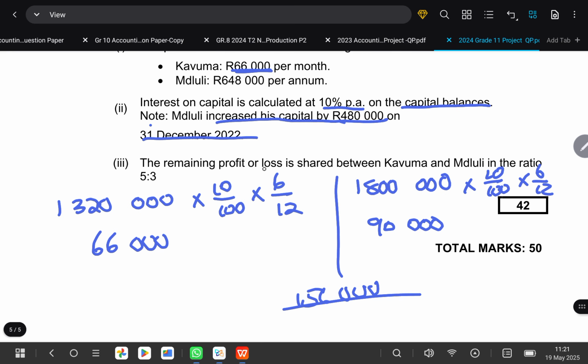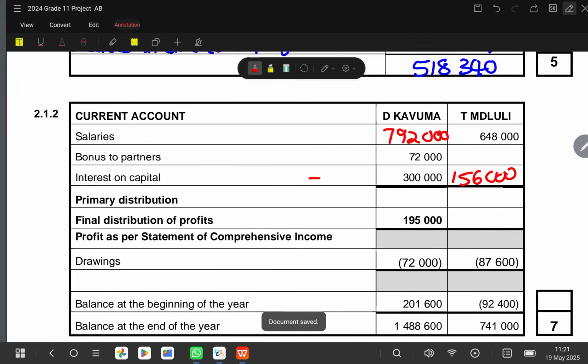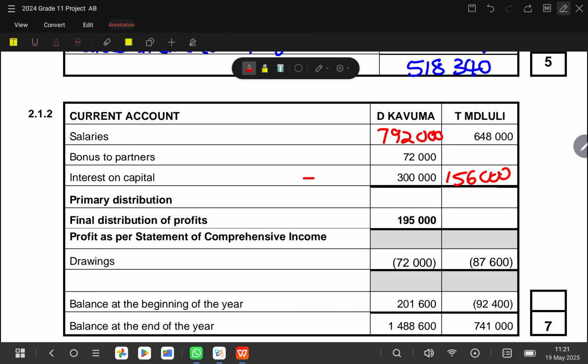They said the remaining profit or loss is shared between Kavuma and Gluli in the following ratio. Kavuma gets 5 and the other partner gets 3, all of them out of 8. So we want the one for Gluli. If I want that, I can say 195,000 multiplied by 3 over 5, which gives me 117,000.